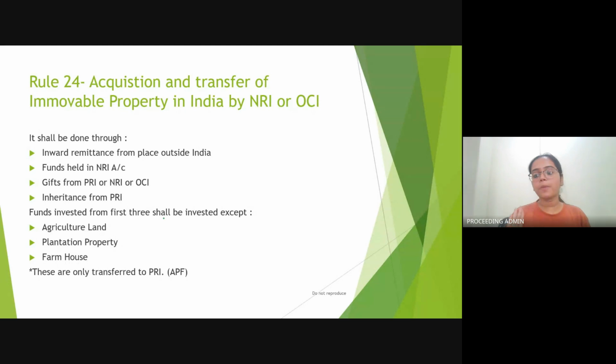But no property shall be bought if it is an agricultural land or a plantation property or farmhouse. ये 3 sectors में कभी भी investment नहीं हो सकती by NRI or OCI. So I have mentioned this as APF as a short form through which you can revise. अगर ट्रांसफर करना है अगर किसी एनआरआई और ओसीआई को, if they are willing to receive, these 3 properties shall only be transferred to person resident in India, और किसी एनआरआई और ओसीआई, no NRI and OCI can hold this property.